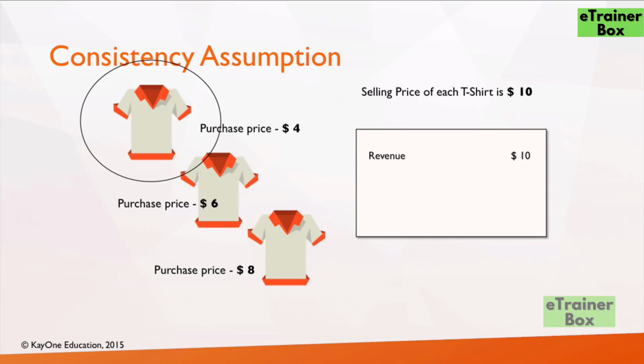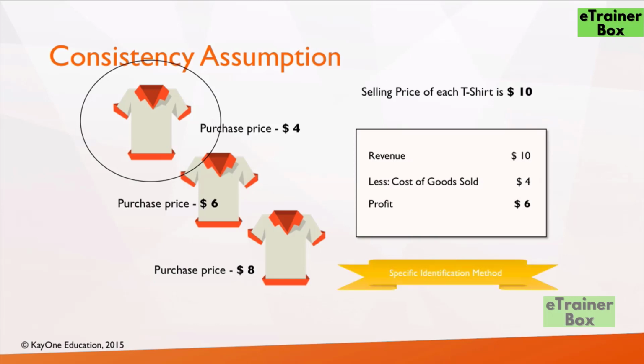Since you're selling the first shirt, which you have identified, the cost of the goods sold is $4 because this particular shirt was bought for $4, and therefore you made a profit of $6. This method of accounting for inventory based on specific items which are easily identifiable is called the specific identification method.